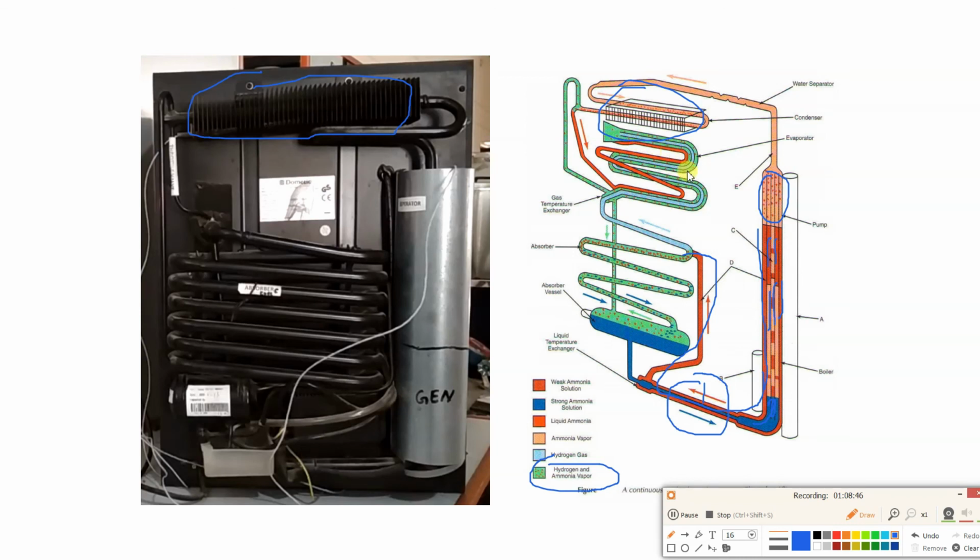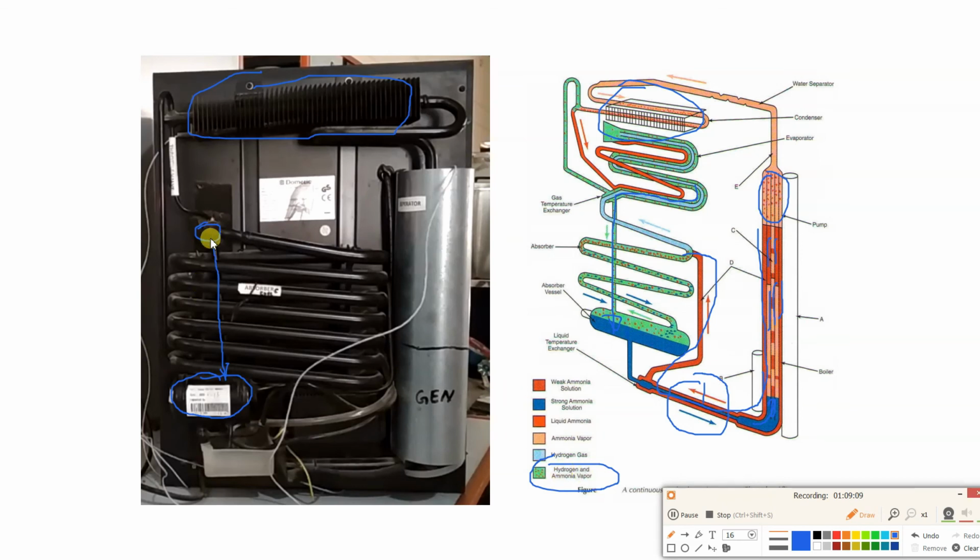That hydrogen plus ammonia will come from this side and follow this part. Directly it will move in downward direction. So here you can see from this part there is a pipe. This pipe is directly connected to this absorber vessel on the bottom side. So directly what will happen?